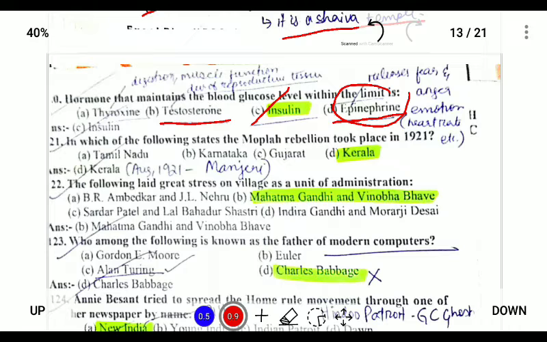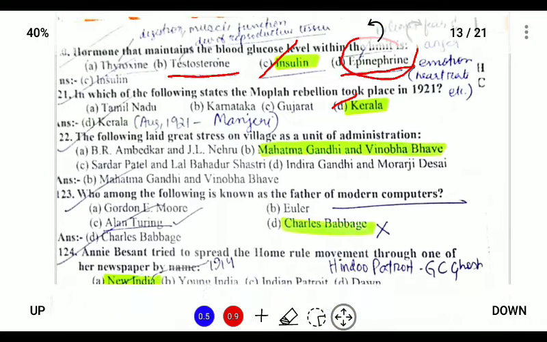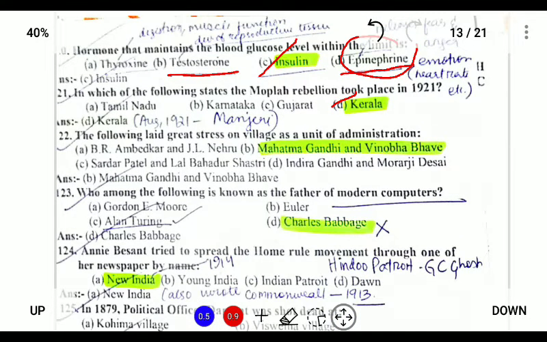Next, which of the following said the Mobla rebellion took place in 1921? So Kerala is the place where the Mobla revolt took place in the non-cooperation movement. The following laid stress on village as a unit of administration. So Mahatma Gandhi and Vinoba Bhave, the Gandhian, this concept is called Gandhianism, which focused on village as a unit of administration or inclusive growth.